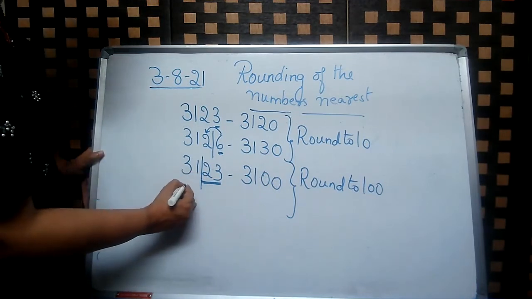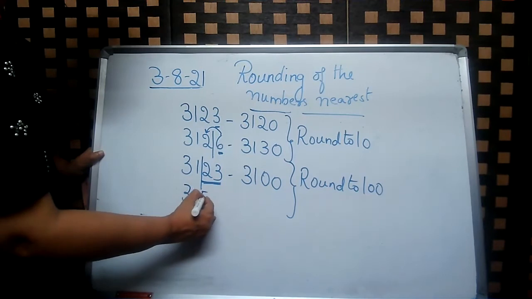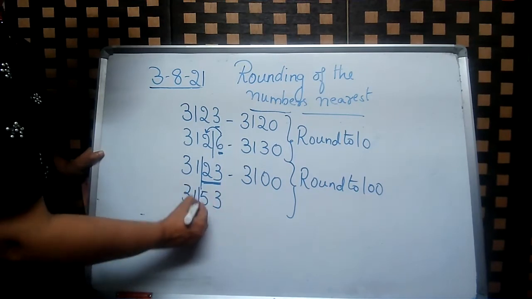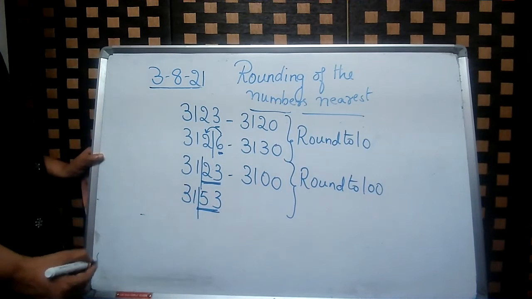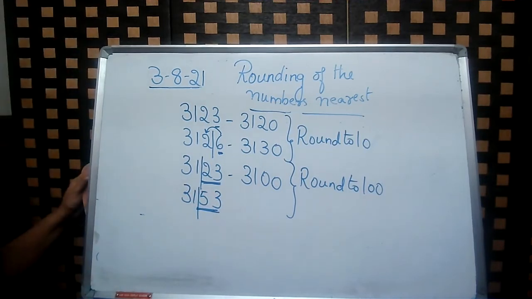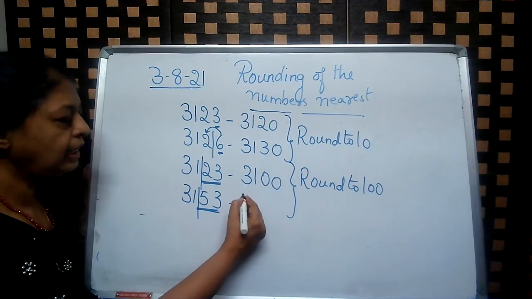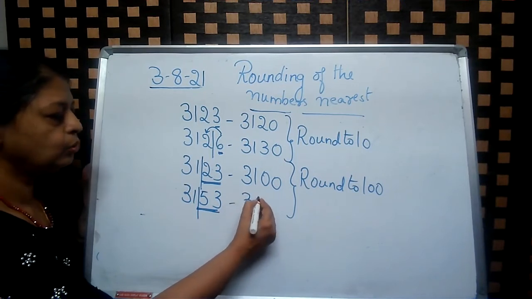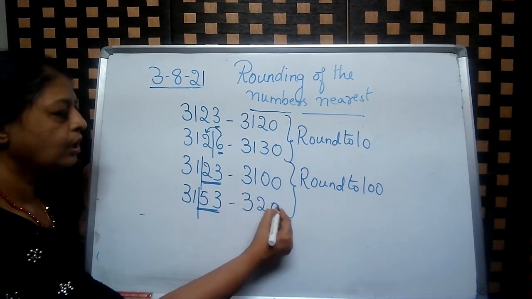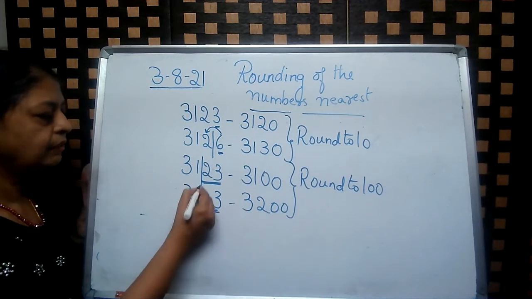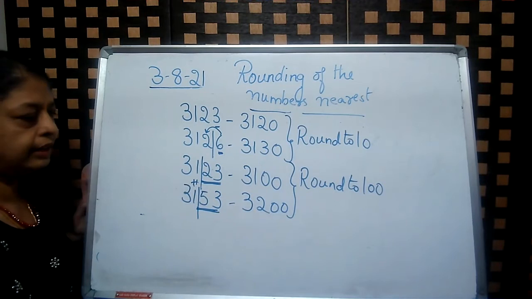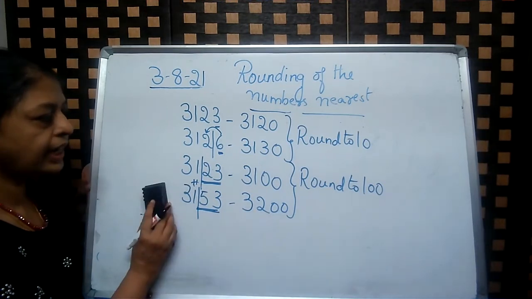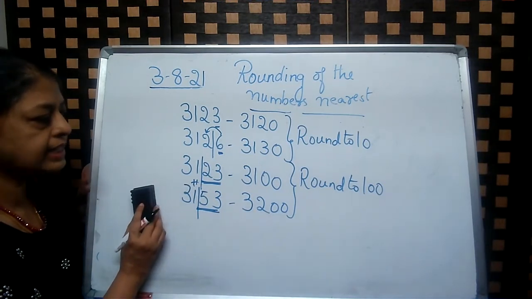Nothing will change. But if it is 3153, it is more than 50. So what will happen? It will be 3200. That means we'll add 1 in the hundreds place. So just check if it is more than 50 or less than 50.